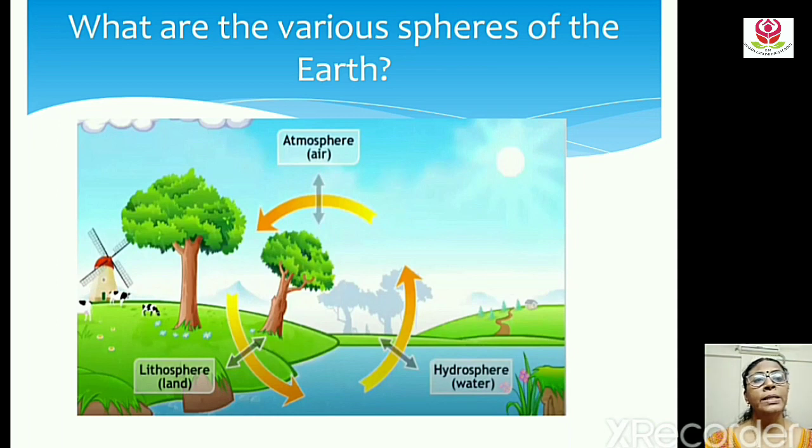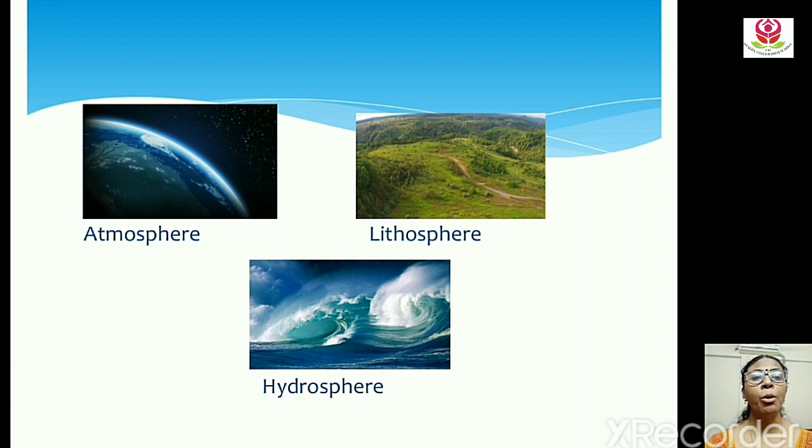Now, let's see about the spheres of the earth. You can see in this picture the various spheres of the earth are atmosphere, lithosphere, hydrosphere. Let's see in detail about this. Atmosphere. The envelope of air around the earth is called atmosphere. It consists of a mixture of gases, but mostly it includes oxygen and nitrogen.